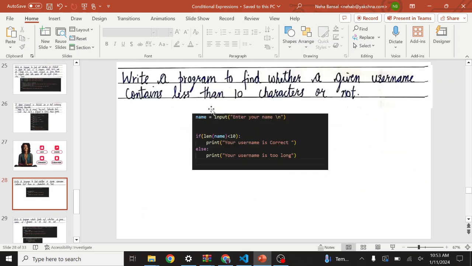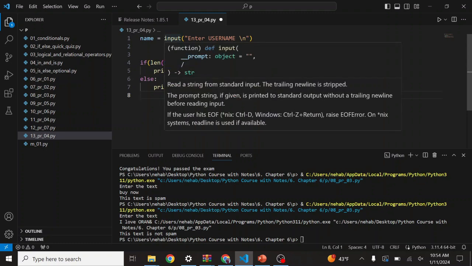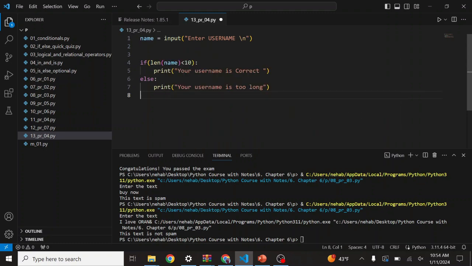Okay. So the next question is: write a program to find whether a given username contains less than 10 characters or not. Let's make this program. If you remember, I have used the input function, enter username. Since username is a string, we don't have to convert it into an integer.